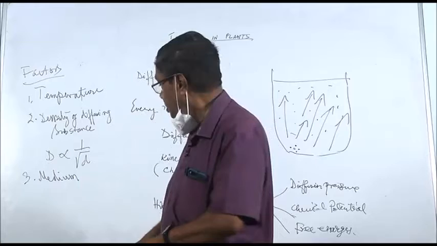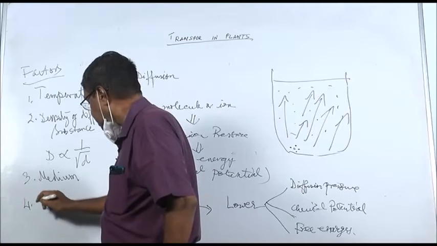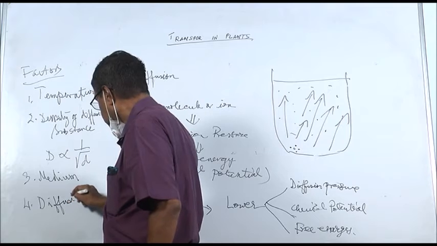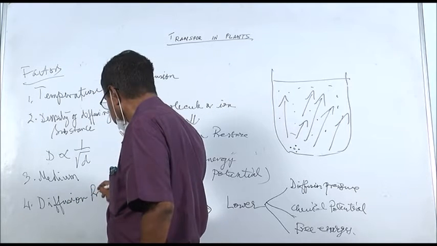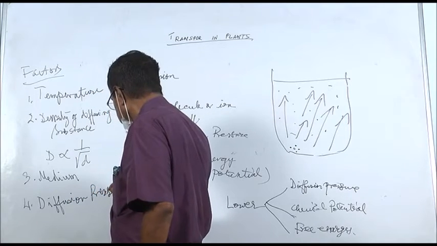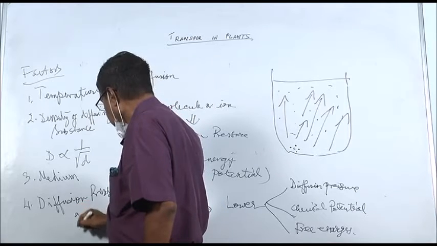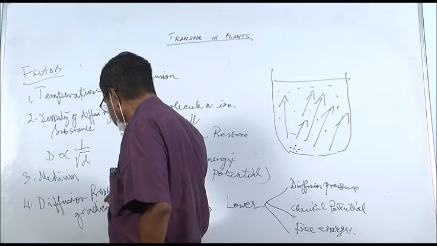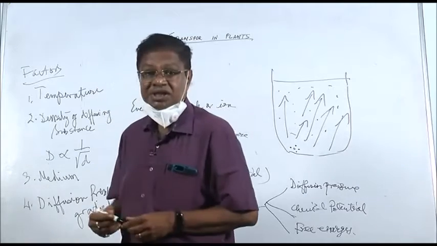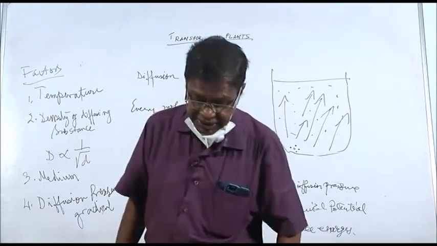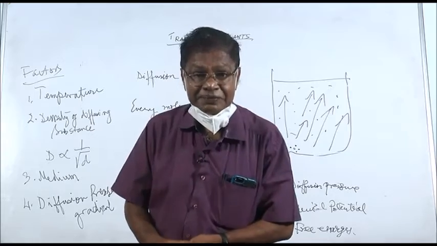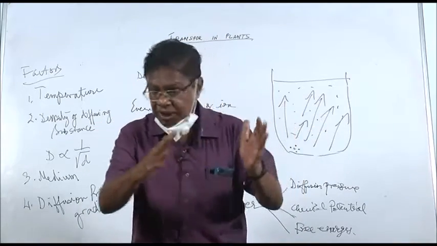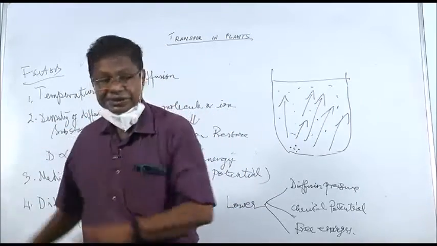Now, the fourth factor is diffusion pressure gradient. Now, what is diffusion pressure gradient? Gradient means gradual decrease or increase.